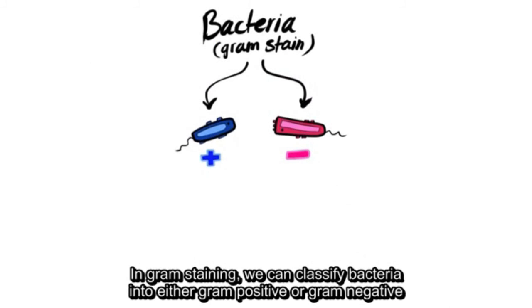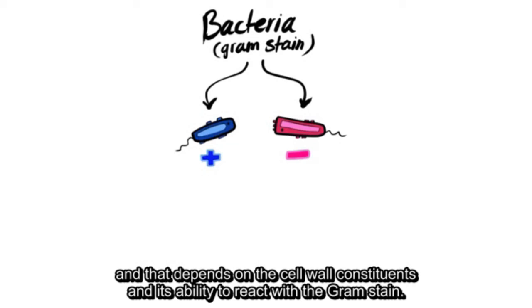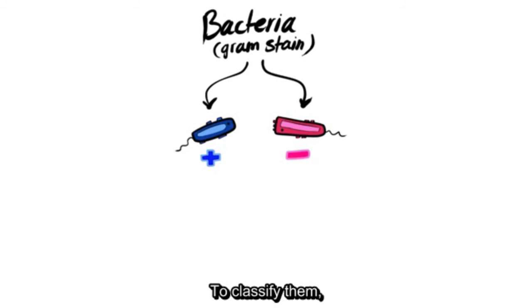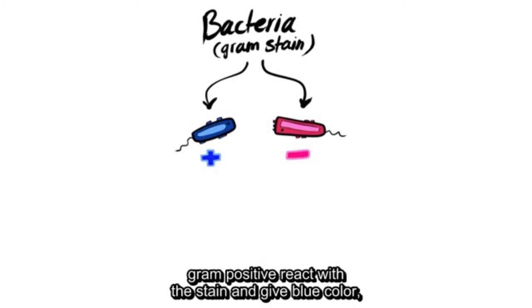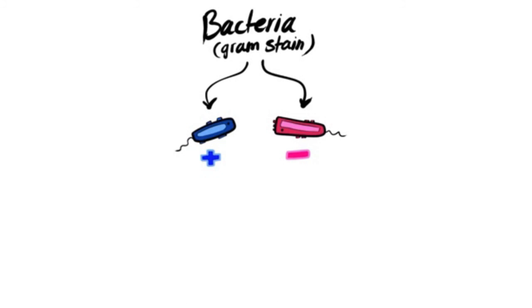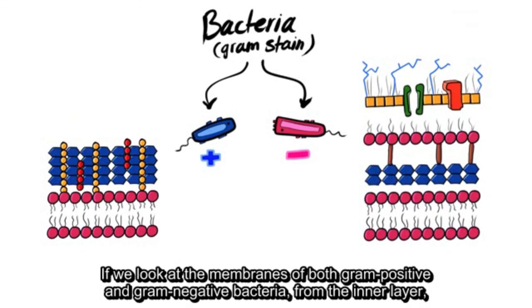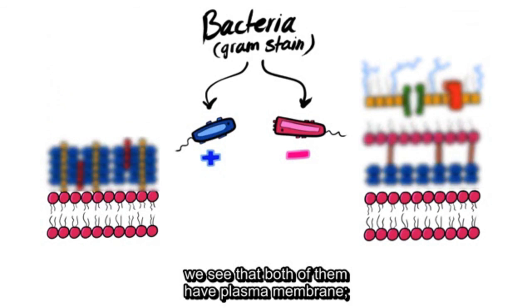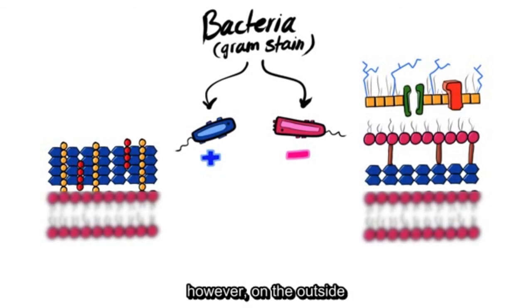Now we'll move on to gram staining. In gram staining, we can classify bacteria into either gram-positive or gram-negative, and that depends on the cell wall constituents and its ability to react with the gram stain. To classify them, gram-positive react with the stain and give blue color, while gram-negative react with the stain and give red or pink color. If we look at the membranes of both gram-positive and gram-negative bacteria from the inner layer, we see that both of them have plasma membrane. However, on the outside, the differences start to appear.